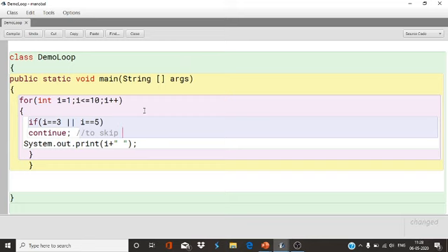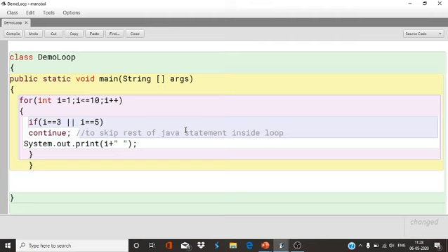So to escape the rest of the Java statements inside the loop, we use the continue statement, and if we use break, it is to come out from the loop after the specified condition. This is all about break and continue.